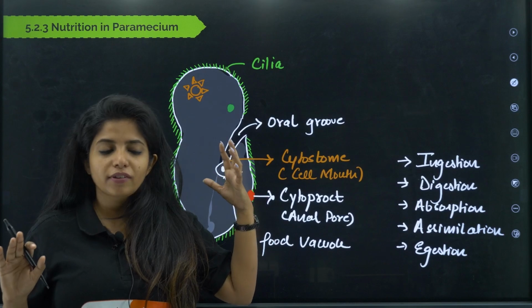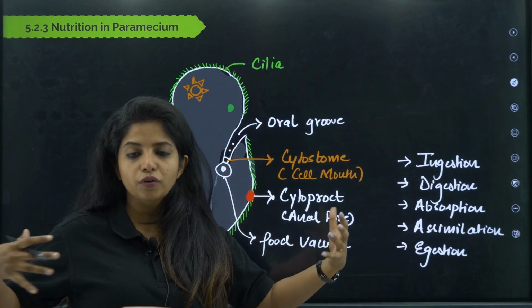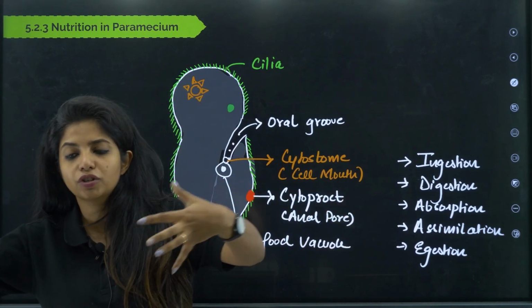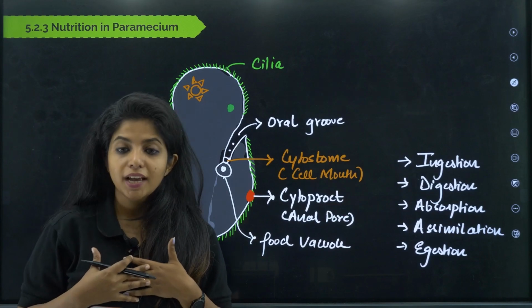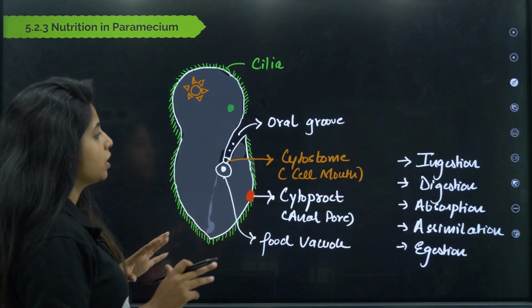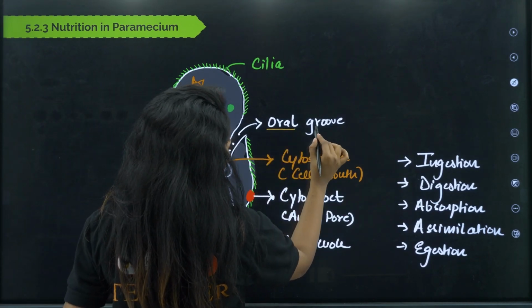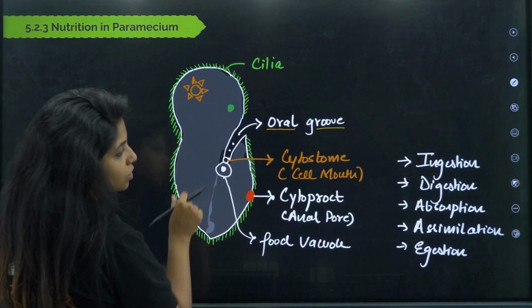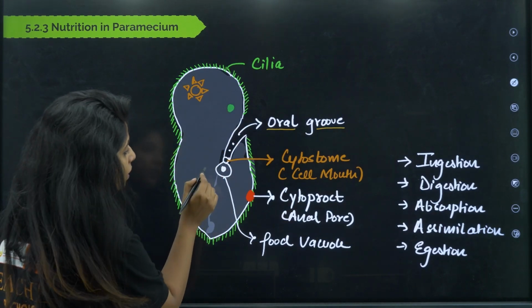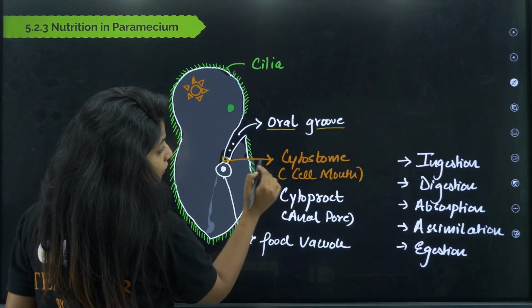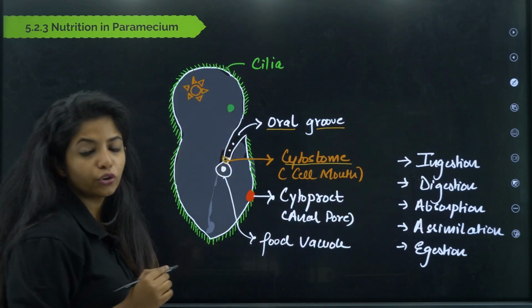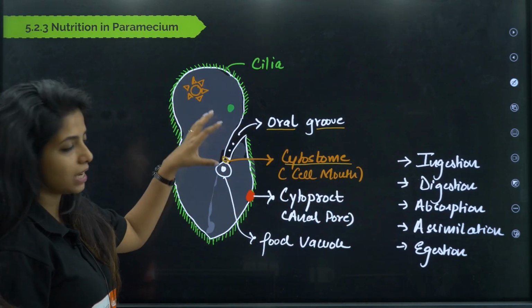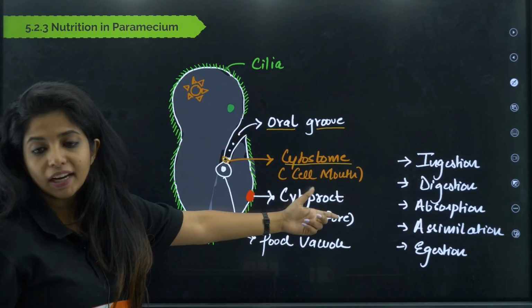It's kind of similar to amoeba, but they have a bit more organized way of having food. In the case of amoeba, they do not have a specific location for the pseudopodia to come outside. Anywhere it can just move in and take the food inside. But over here they have a specific location, which you call the oral groove. You see this space, this is known as the oral groove. And there is an opening at the end which you call the cytostome, or cell mouth. This is a whole cell, and the cell has a mouth which is known as the cytostome.